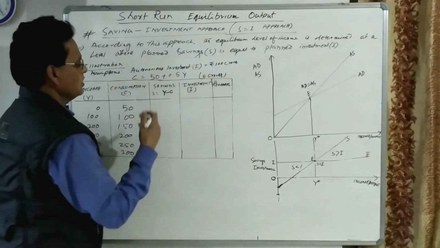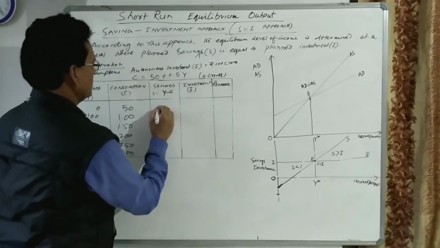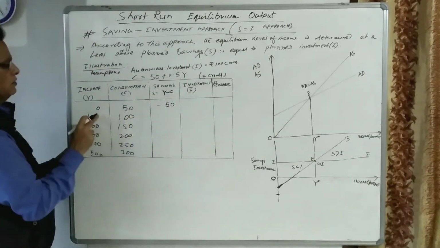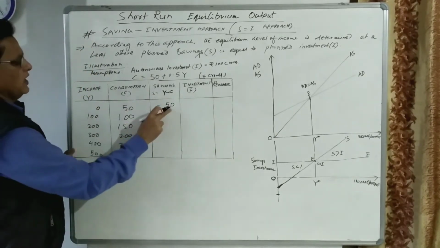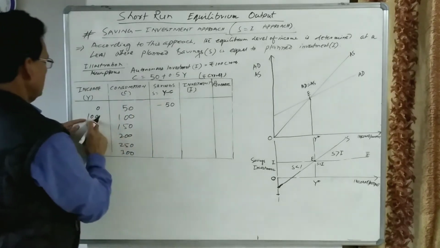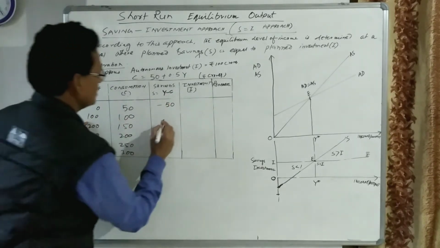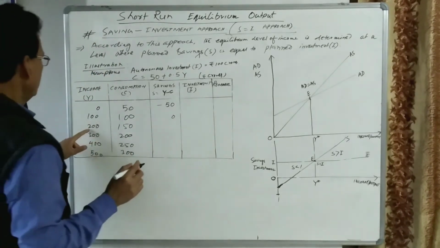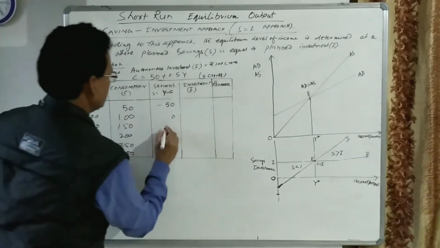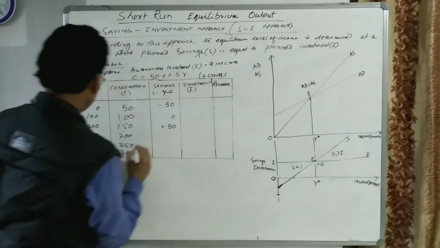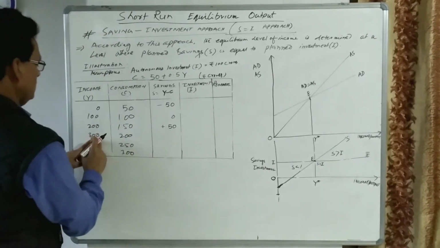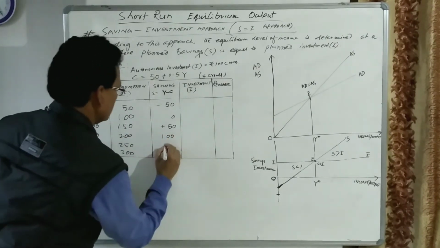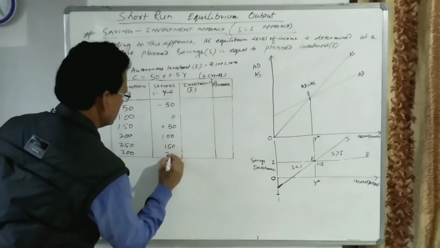It means this saving here is, suppose, minus 50. Saving is equal to income minus consumption. Income is 0, 0 minus 50 is minus 50. Here income is 100, consumption is also 100. It means this is 0. In economics, we call it the break-even point. Here 200 minus 150 is 50. Here 300 minus 200 is 100, then 150, then 200.